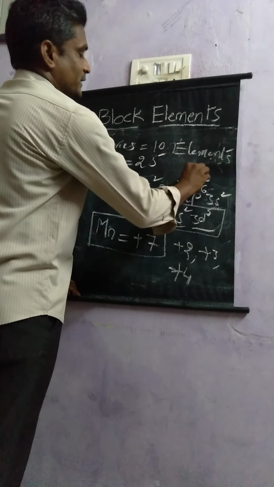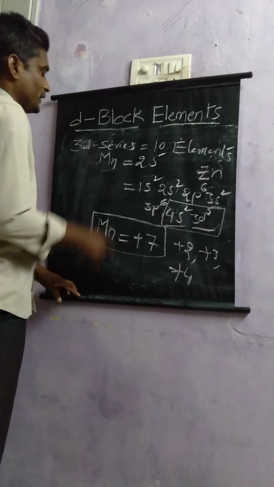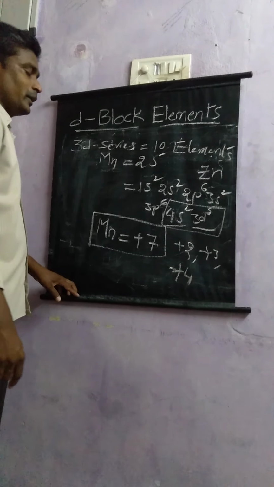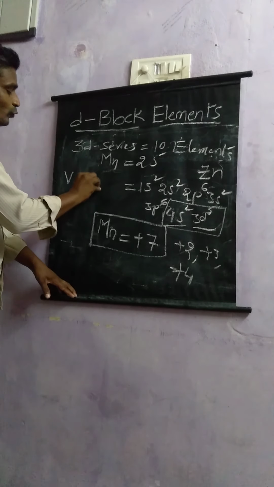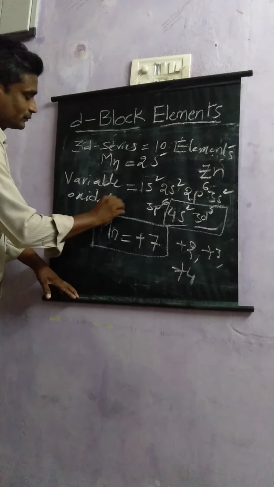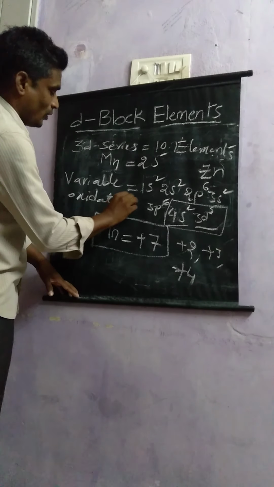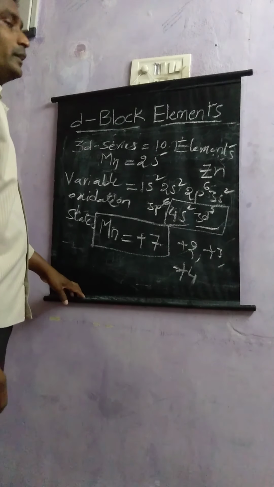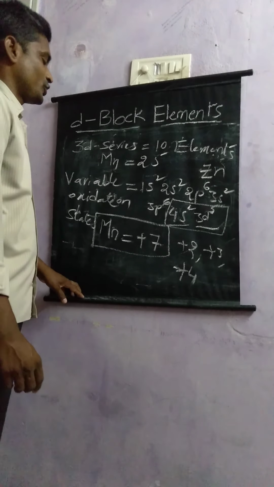Except zinc, all elements in the 3d series will exhibit variable oxidation states. What is that? Variable oxidation states. That means they will exhibit more than one oxidation state.